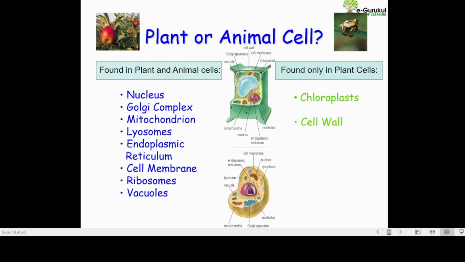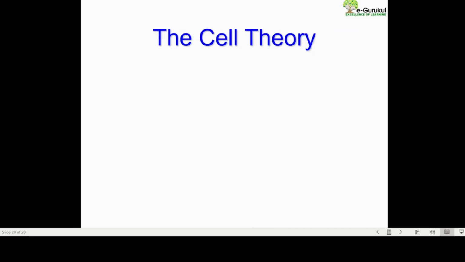So, nucleus, Golgi complex, mitochondria, lysosomes, endoplasmic reticulum, cell membrane, ribosomes, and vacuoles are present in both, whereas the things present only in the plant cells are chloroplast and cell wall. So this is all about the difference between the plant and animal cell.